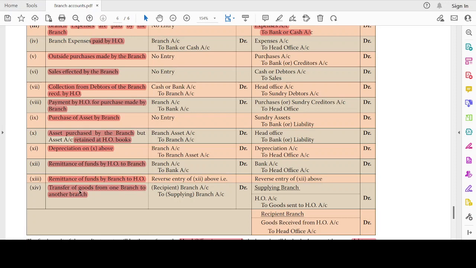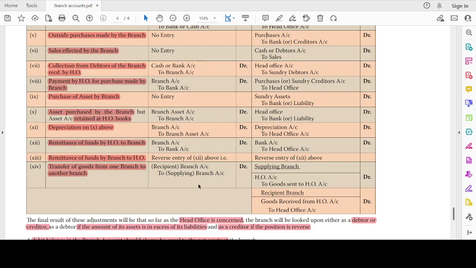Of goods from one branch to another branch. Recipient branch. This will be there only in head office book. In head office book, it will be recipient branch to supplying branch. Why? How is head office involved here? This is because for every entry which is incurring a branch, supplying and recipient branch will pass it to the head office account. Head office will reconcile all the things. All the accounts will not be maintained in the branch.